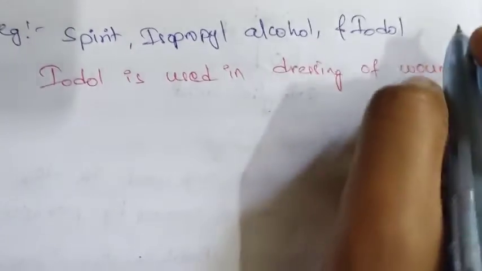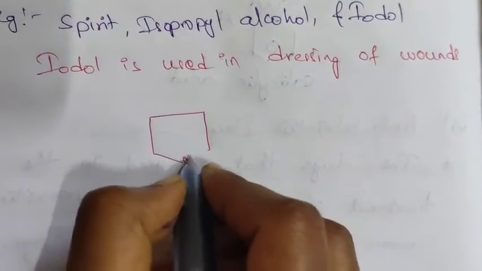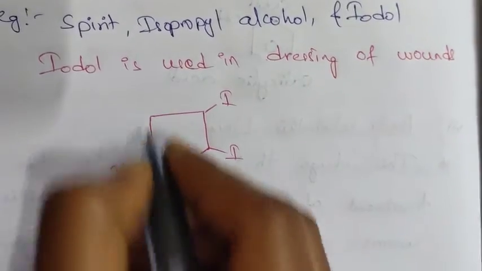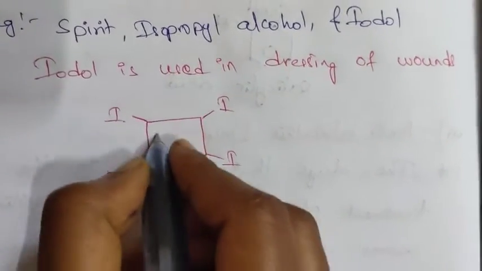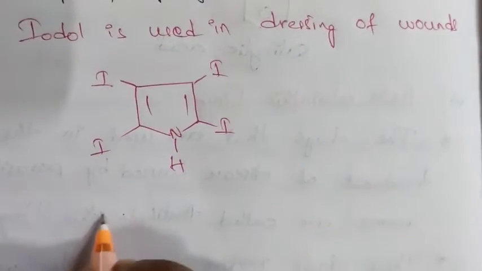Okay, the structure of this iodol is like this. This is the structure of iodol.